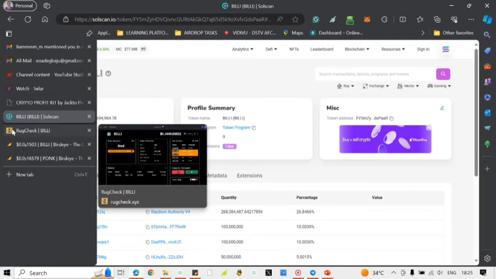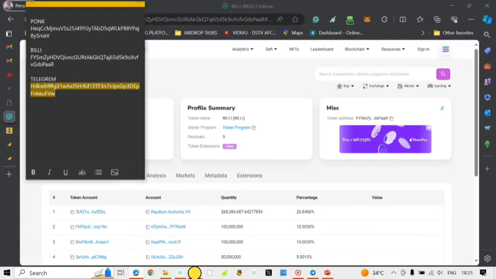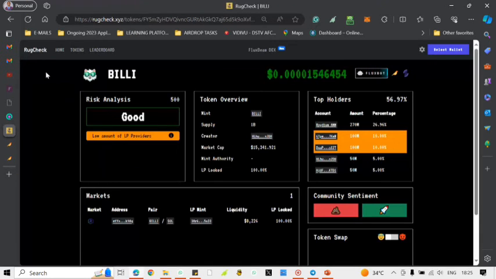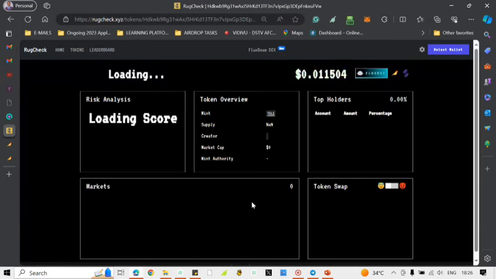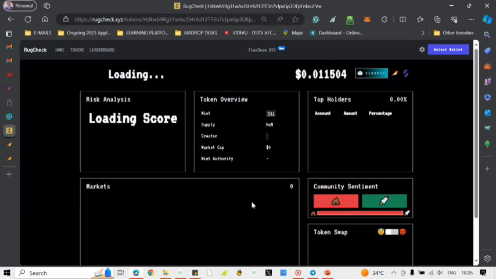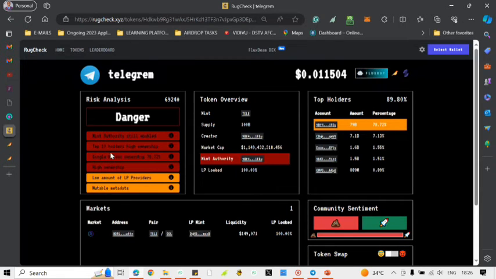All right, the last one, so let's just copy. Let's click on Rug Check, paste your token there, click on check and see what the coin has for us. The name of this coin is Telegram. This is telling you there is fire on the mountain, danger, run with your money. It shows authority still enabled, top 10 holders high ownership, a single person holding 70% of the total supply, low amount of liquidity, mutable metadata.